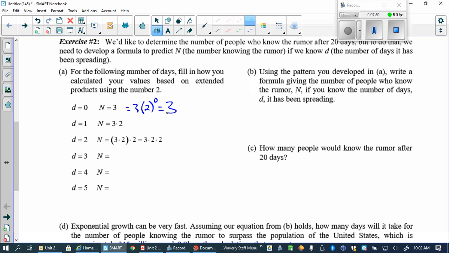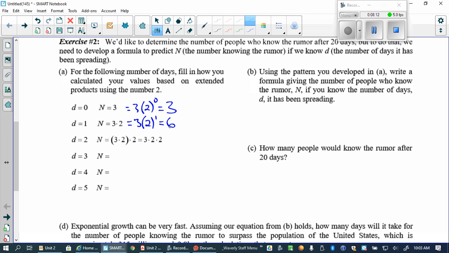Okay? And then on the next day, we've got 3 times 2 to the first power, which is what? 3 times 2 is 6, right? So think of it this way.